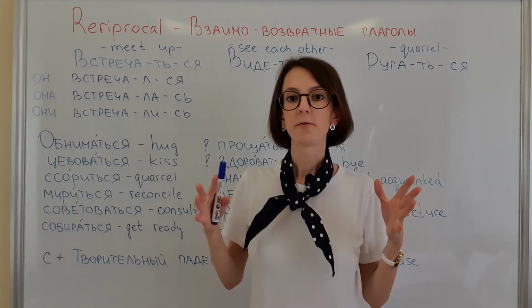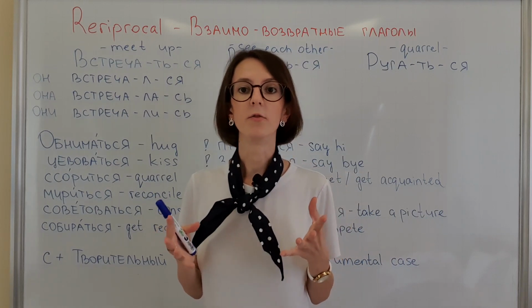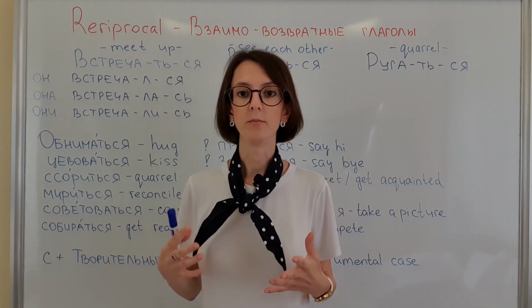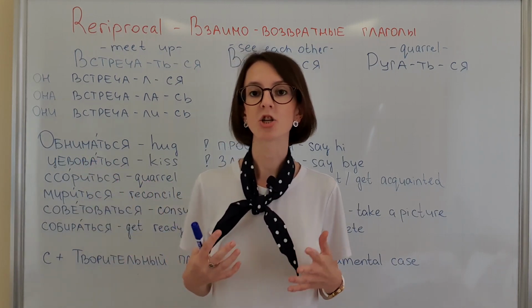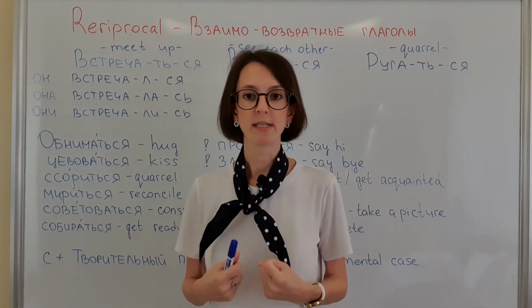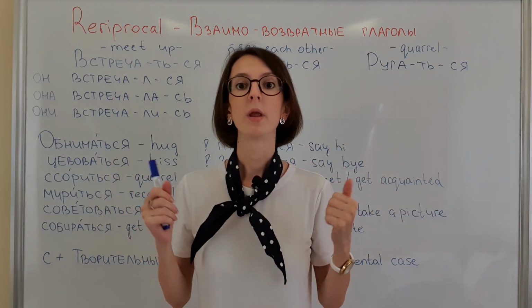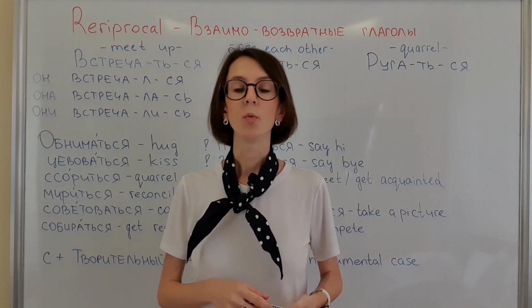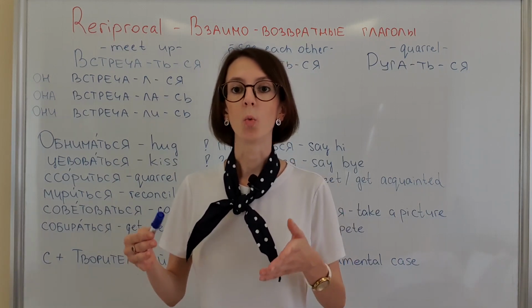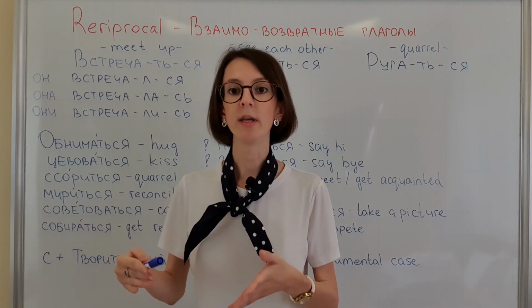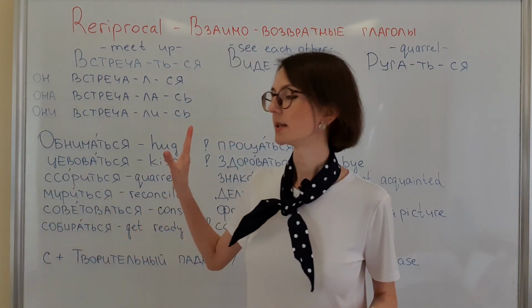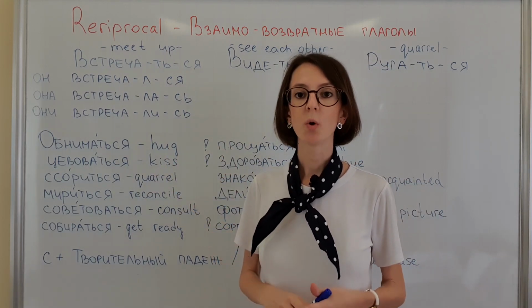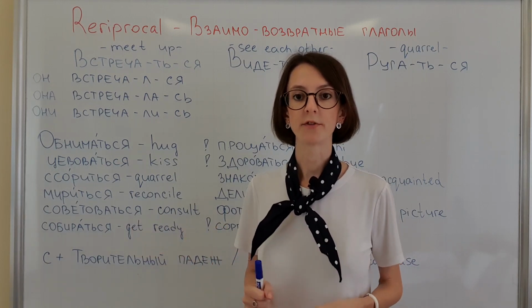Reciprocal reflexive group involve two or more people. It means that the action is happening between several people. This action is not only you participate in this action, but some other people. In English, usually we translate it as each other, or we use preposition with someone, if we do something with someone. So firstly, let's have a look at some examples of these verbs. I will translate them to you and show what cases we can use afterwards.